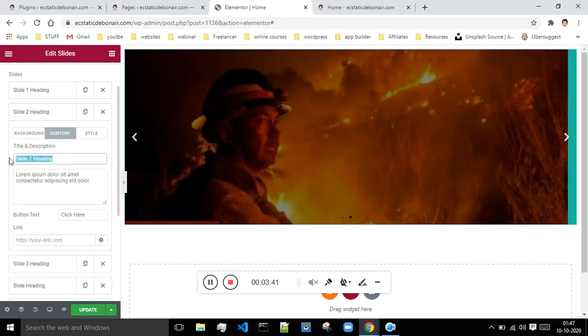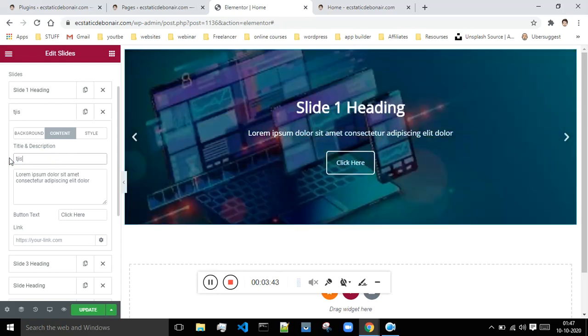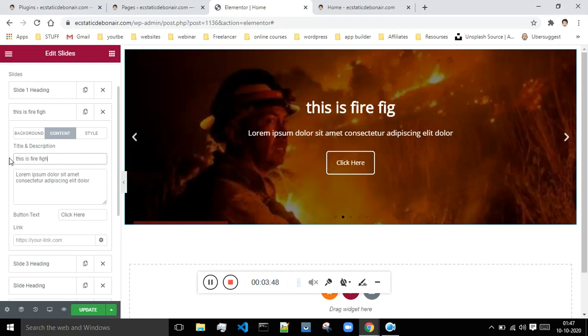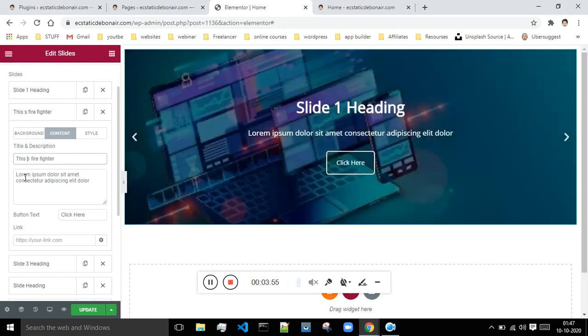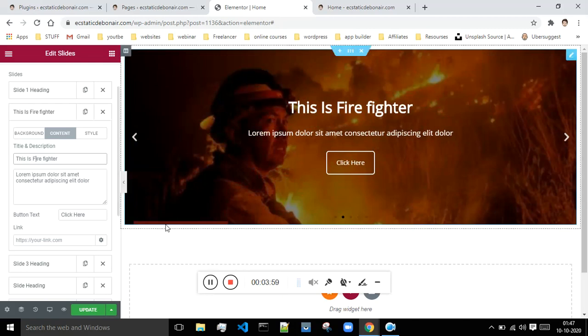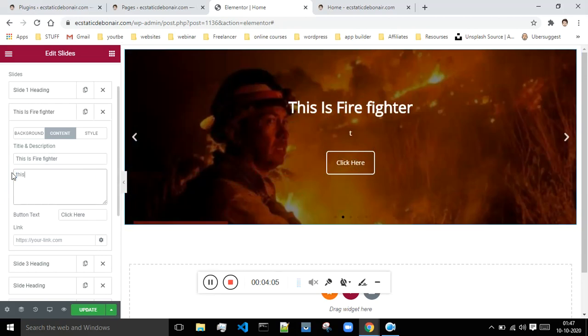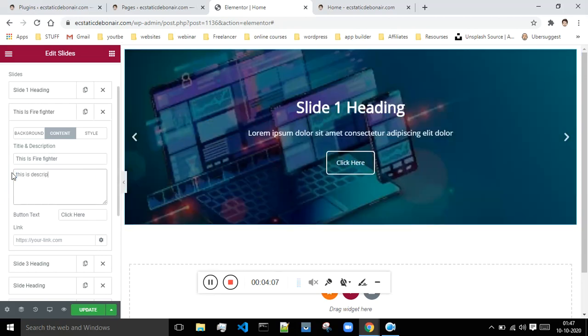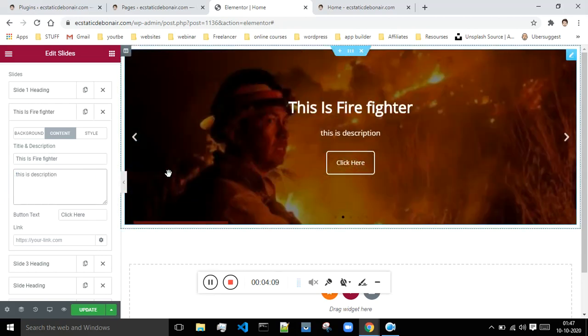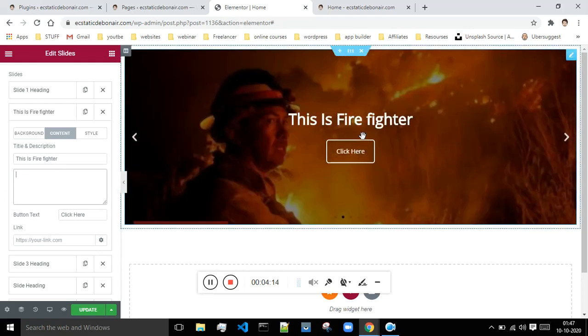This is the content heading. I will say this is firefighter. Just make sure that the first letter is capital. As of now, I'm not making it exactly perfect, because this is just for tutorial purposes. And I will say this is description. Whatever you want to write, you can write, or you can keep it blank, just remove it, and the description will be gone from here.